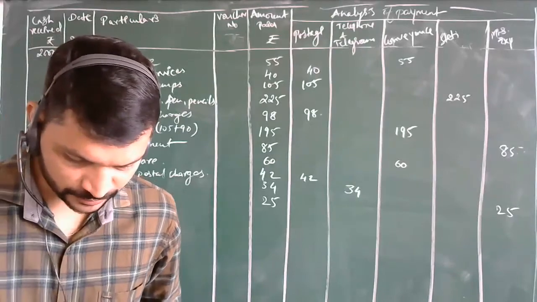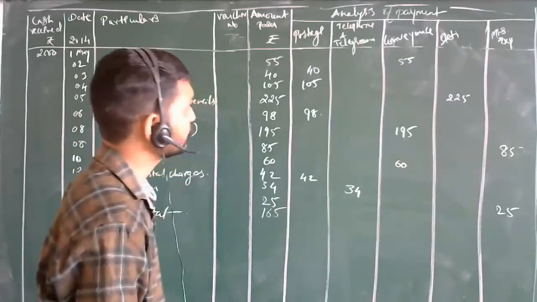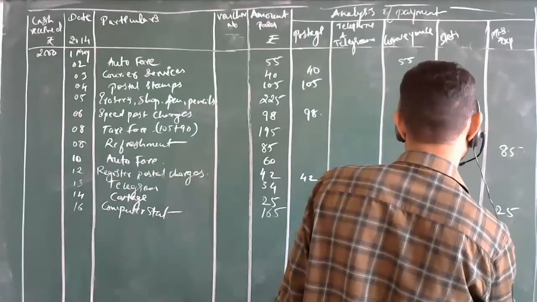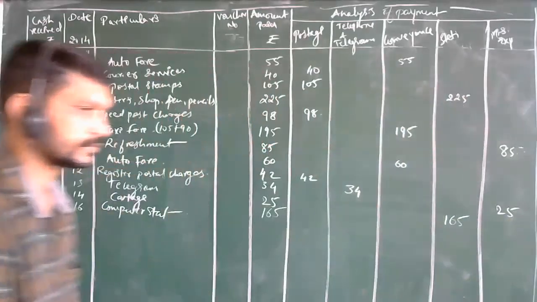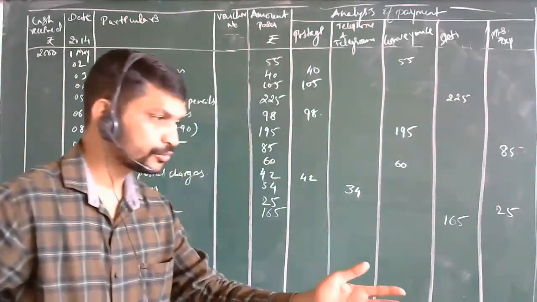Computer stationery, sir. Whichever comes under stationery, it is stationery only. Yes, sir. So on 16th May. What is the amount? 165. Under which heading? Stationery, sir. Your 165. Yes, sir. Okay. I think nearly 2 to 3 minutes are remaining.